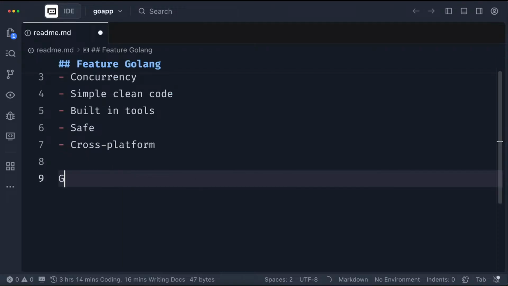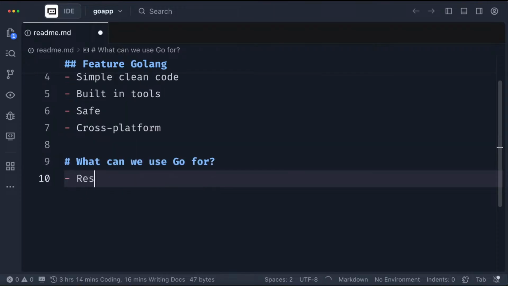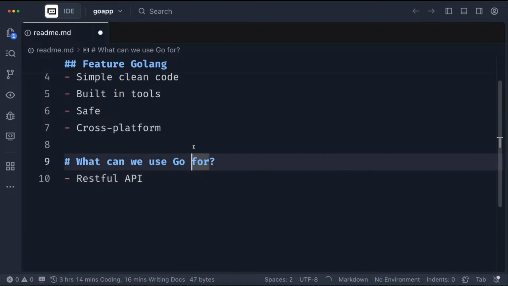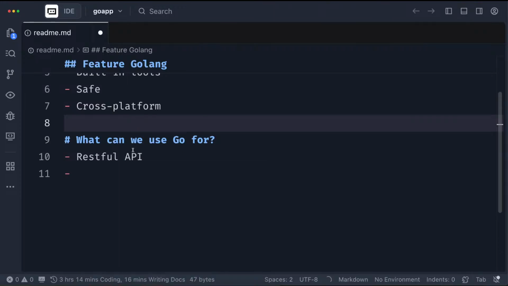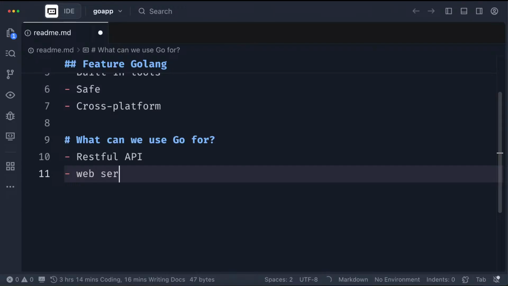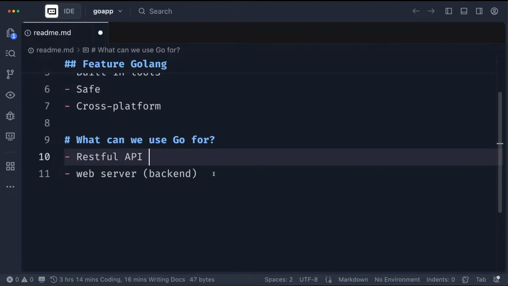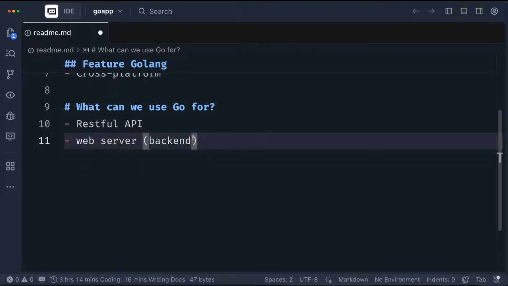So the idea is, what can you use Go for? Because yeah, we're advocating for Go. Even though we know why we are here, we are focused on API, let's just put that out of the way. So for RESTful API, by the way, RESTful API is a type of API. There are different types of APIs out there, so this is just one type. It's used for web services, like a web server. So this is where you go for backend stuff, right? Even though you can call API backend too, most times when we talk about backend, it's not necessarily only API. It contains more than just API.